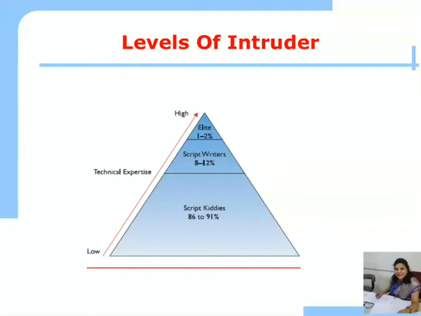And above it, at the top level, there are the elite hackers. Elite hackers are highly technical persons, capable of writing scripts that exploit vulnerabilities, but are also capable of discovering new vulnerabilities. This group is the smallest because only 1 to 2% of them are responsible for intrusion activities. So these are the 3 levels: script kiddies, script writers, and elite hackers.